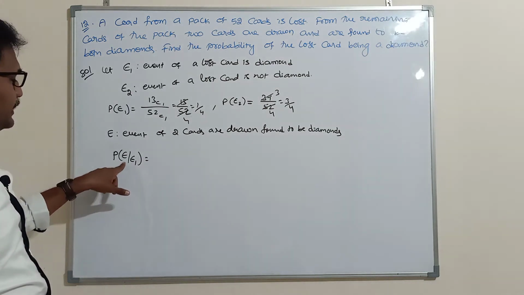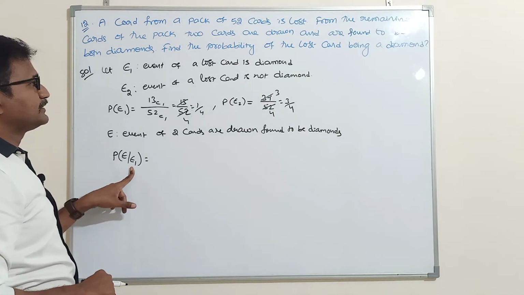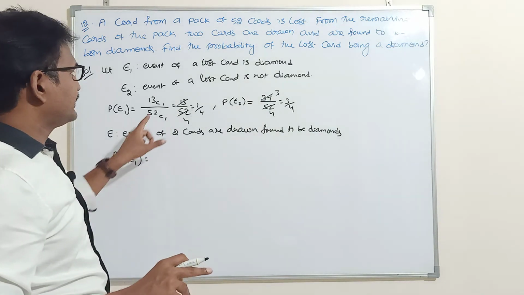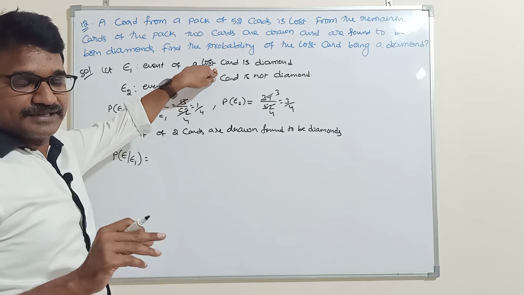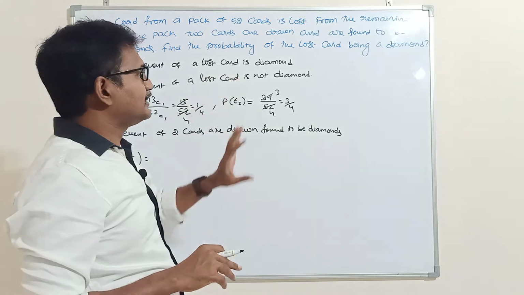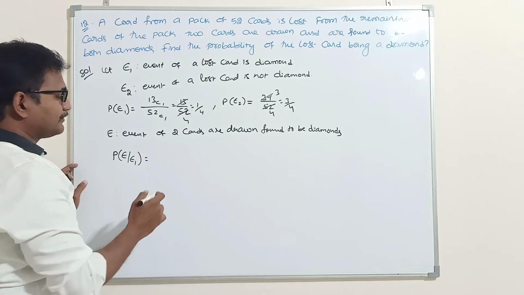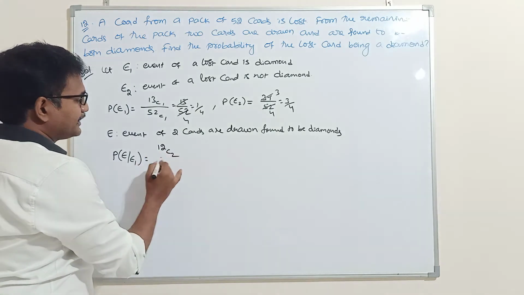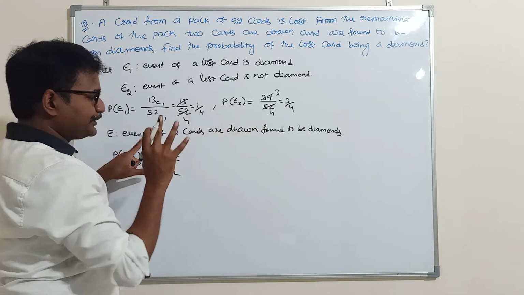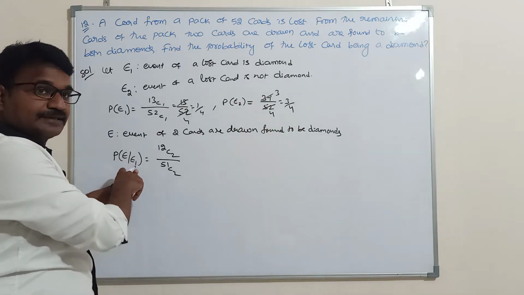Probability of the event that the 2 cards drawn are found to be diamond cards, given that the last card is a diamond card. Out of 13 diamond cards, if my last card is a diamond card, how many cards are still there in the pack? 51 cards. Out of 13 diamonds, 12 remain. That's why it is 12C2 by 51C2. Out of the pack of 52 cards, the last card I am taking as a diamond card.